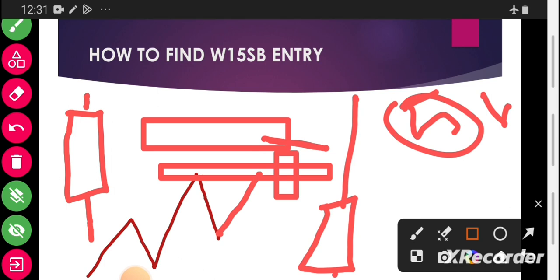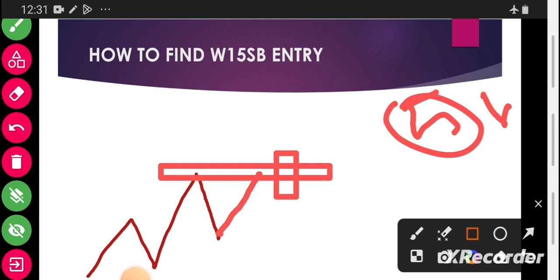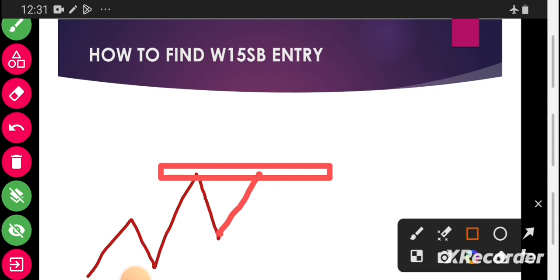We mark exactly at the wicks of this high which we are targeting. We mark exactly at the wick of this key level. The wicks, I mean like this is a candle, this is a wick.